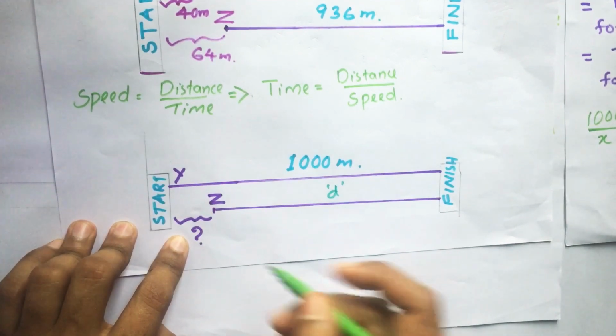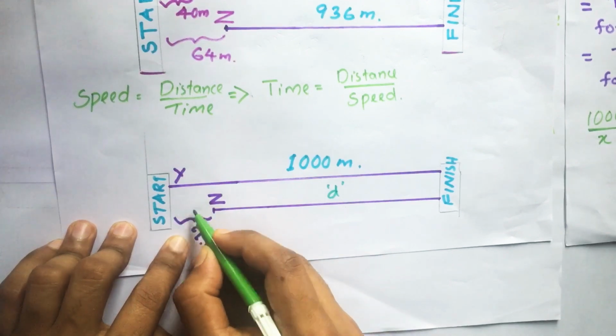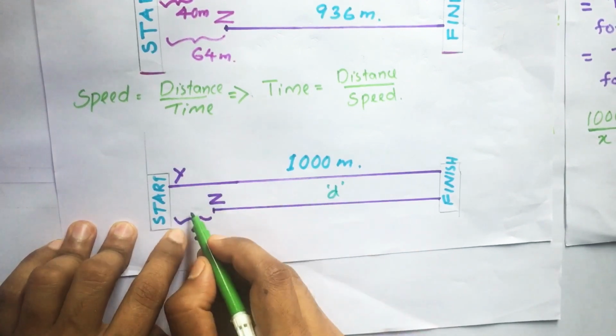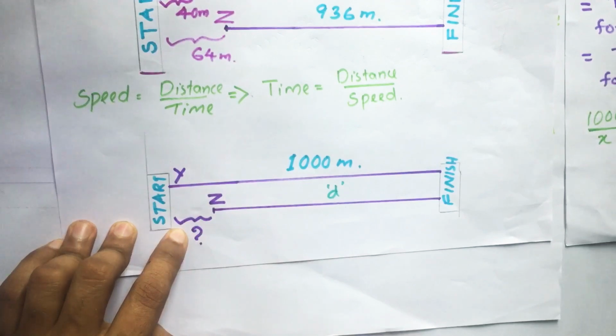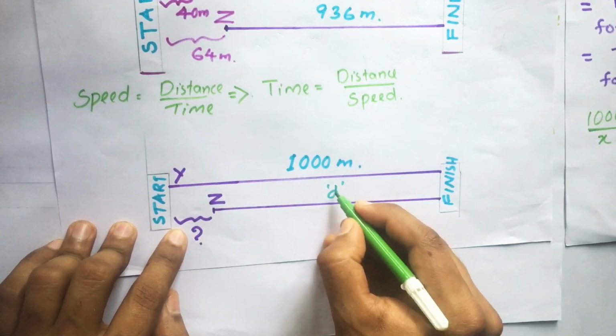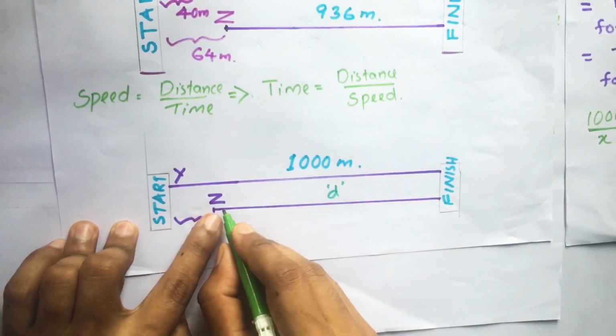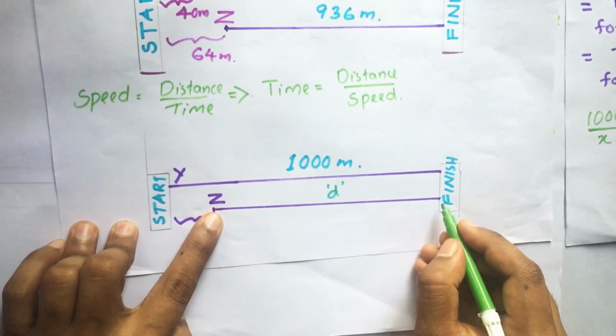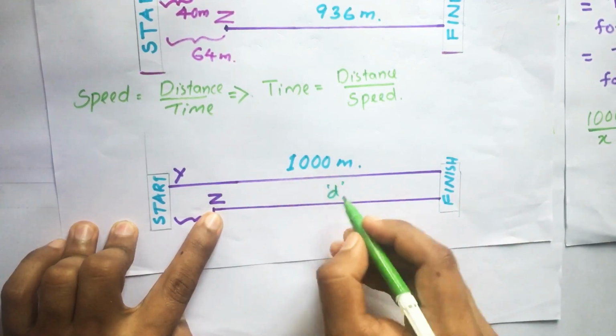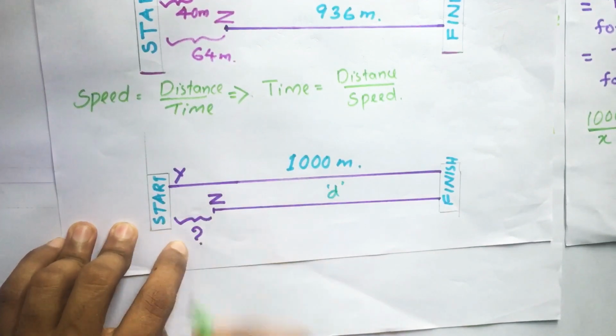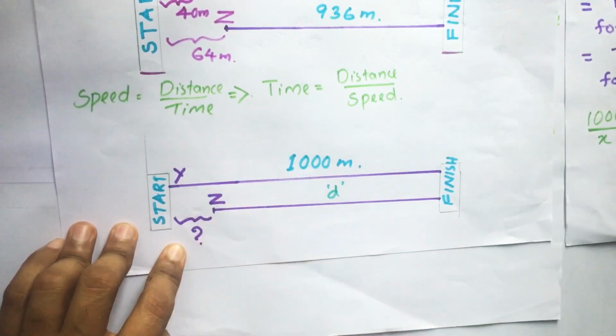So what is that start which Y should give to Z? That is what we have to find here. So first we find the distance run by Z, then we deduct this distance from the 1000, we get the start given by Y to Z.